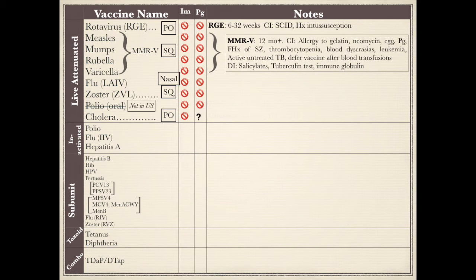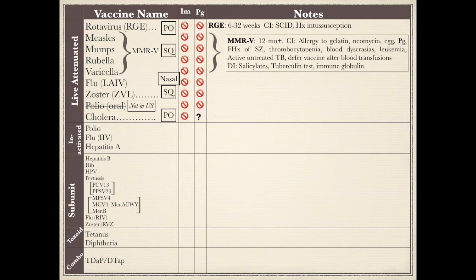The contraindications are allergy to gelatin, neomycin, and egg, as well as family history of seizures, thrombocytopenia, blood dyscrasias, and leukemia, as well as current active untreated TB. If patients receive a transfusion of blood, plasma, or immune globulins, vaccination with MMRV should be deferred by 3 months. Like all live attenuated vaccines, MMRV is contraindicated in pregnancy. Additionally, pregnancy should be avoided for 3 months after receiving vaccine due to rubella causing severe birth defects.